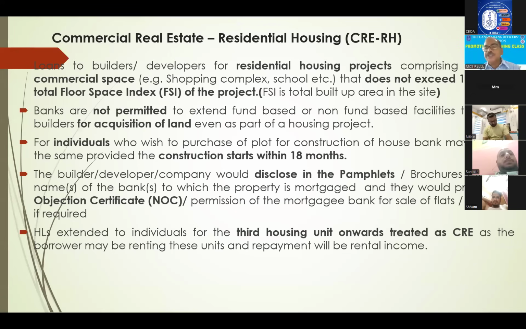So third unit means, for a house, a person can live in 2 houses, but does not live in the third house. It has to be given on lease only, rent only. So rental income he is getting. That is why here the third is treated as commercial real estate. Just now Jagannath sir also told that for third unit onwards you have to charge 0.25% extra. Now it has come down to 0.1% extra interest than our normal housing loans, right?